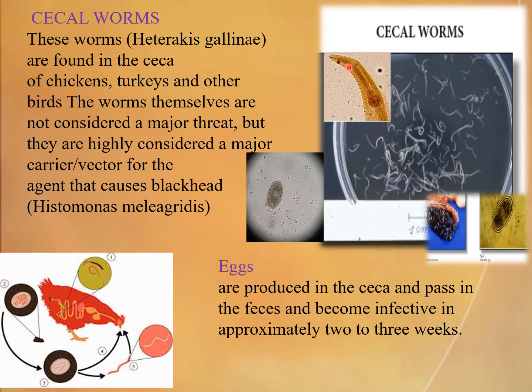Here we find the characteristic features of Heterakis under the microscope, and this is the worm, and this is the opened intestine, and this is the egg under the microscope. This is the life cycle, it's a direct life cycle, but the egg needs to be embryonated after 2 weeks. Heterakis gallinarum or cecal worm.